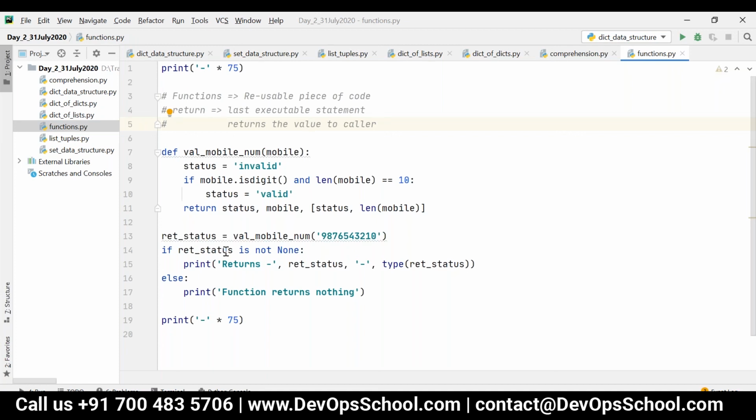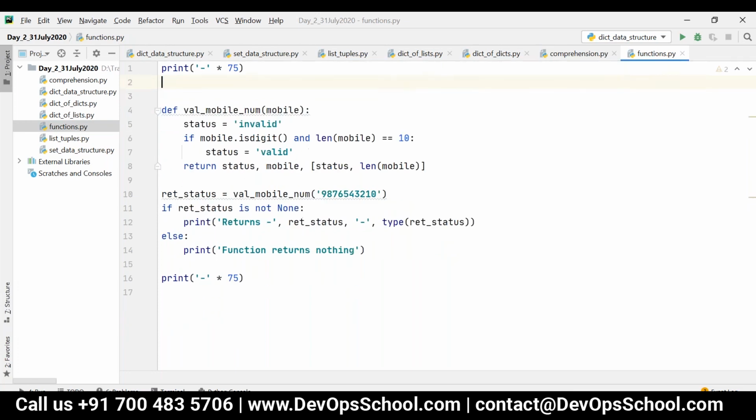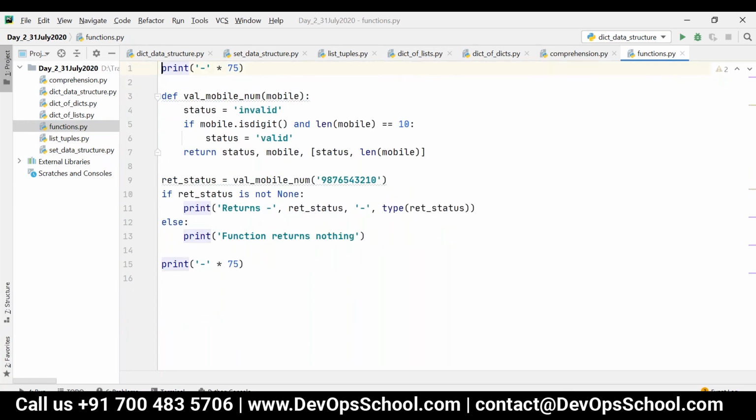Documentation can be given in the comment section, but if I want to read it, I have to open the file. Without opening the file, I can't read it. So for that, I have something called a docstring, which can be given for the entire script, a particular function, or a particular class. Now we will see how we can provide the documentation for the entire script and for a particular function.